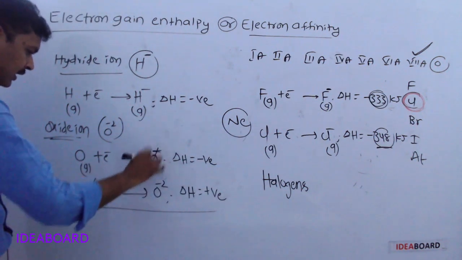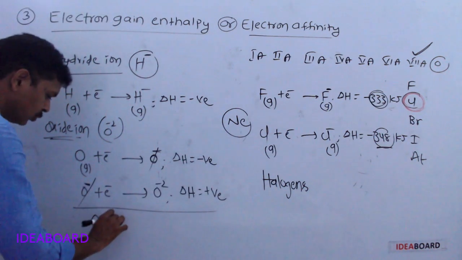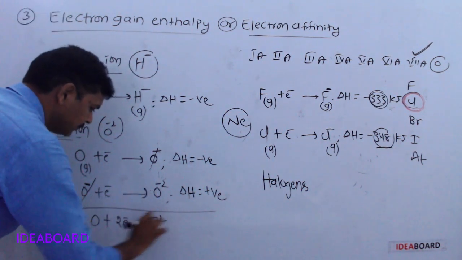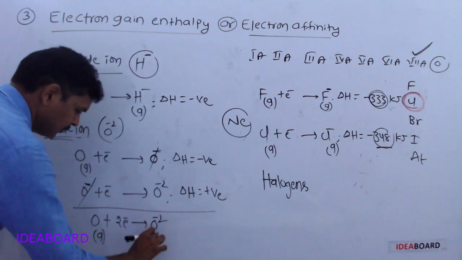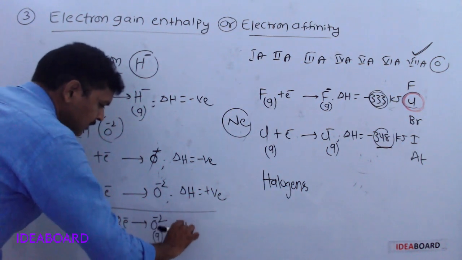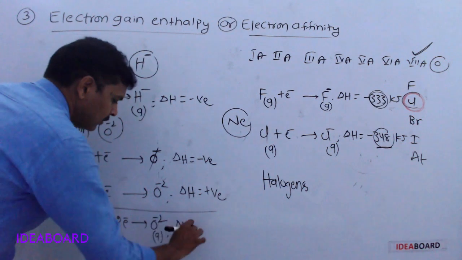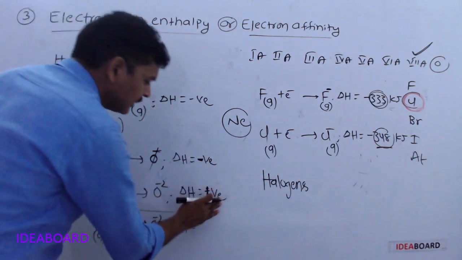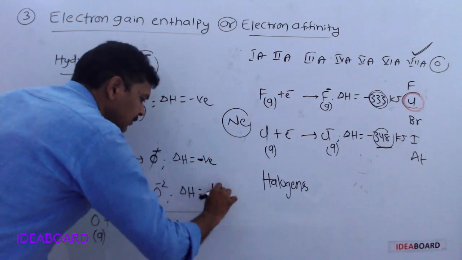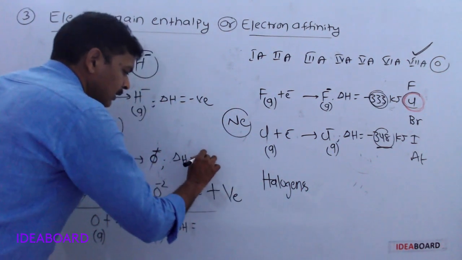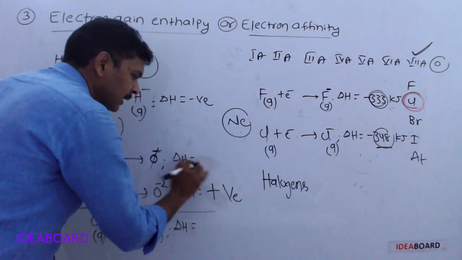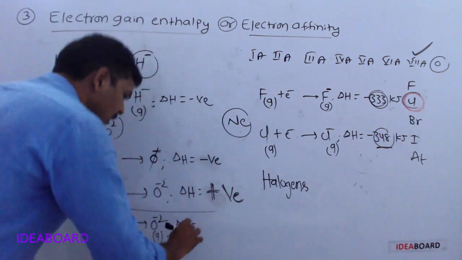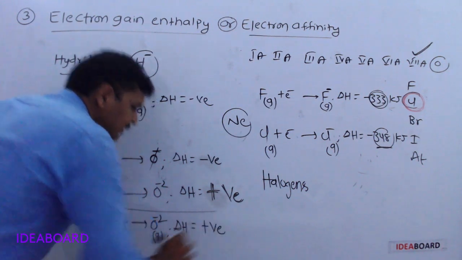See, overall reaction we can write: O plus 2 electrons gives rise to O minus 2. Delta H is equal to this negative plus this positive. This absorbed energy is more when compared to this liberated energy, so overall delta H value is positive.